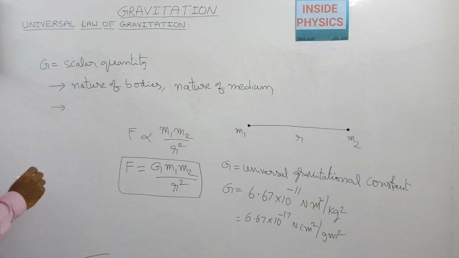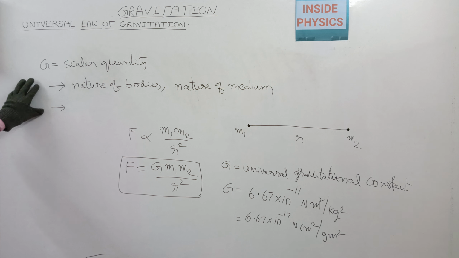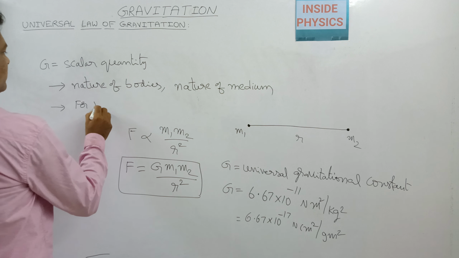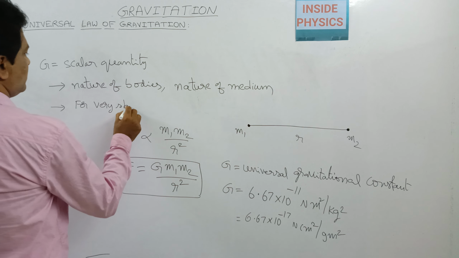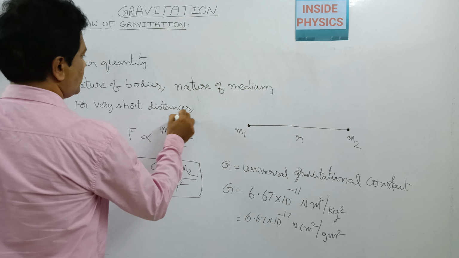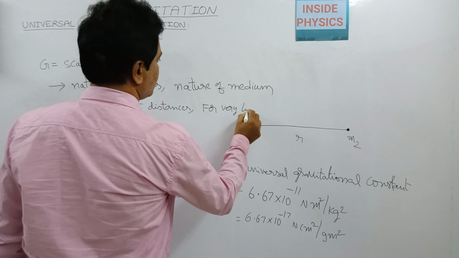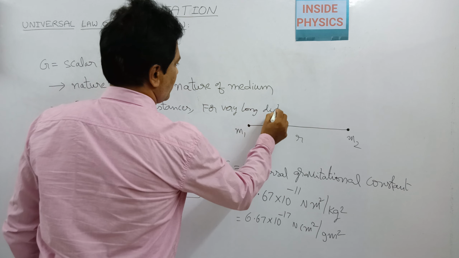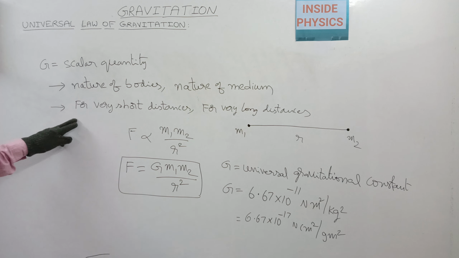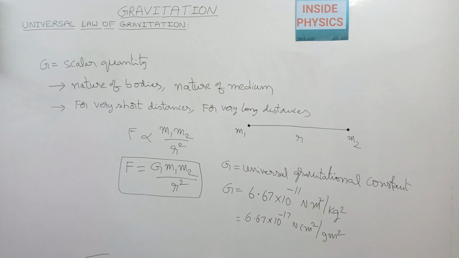See, the gravitational force will be acting for very short distances, and for very long distances also. That means the law of gravitation will work for very short distances and for very long distances also.